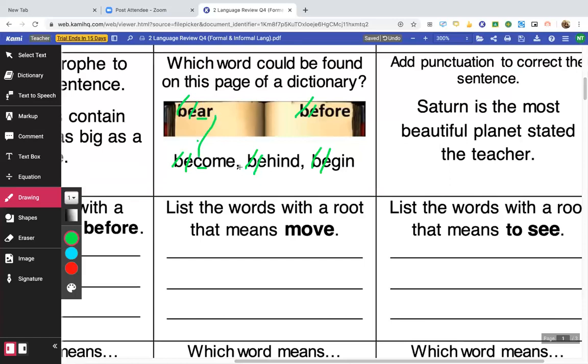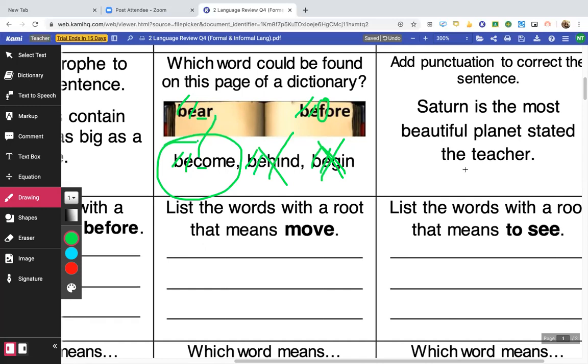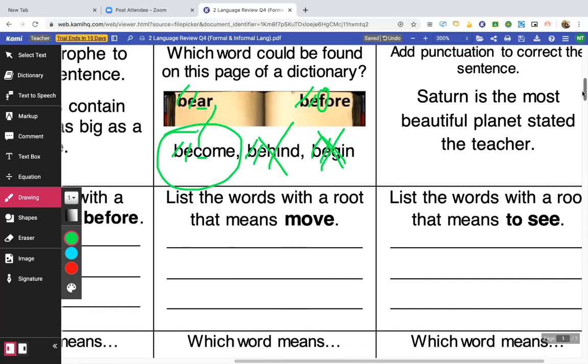That would be next. E, A, B, C, D. No D's. E's. No B, E, E's. F's. Ah, look at that. There's an F. So these two automatically would be after that page, right? Because the guide words in a dictionary are the two words that are the first word and the last word. They're the two words that all the other words would be between those in ABC order. So become is the word that would be on that page.